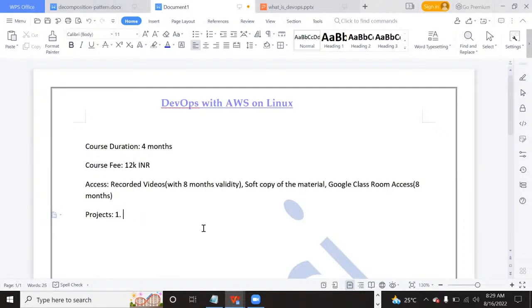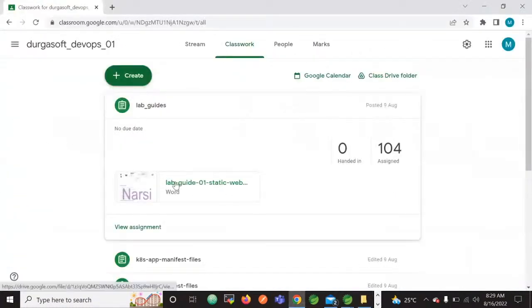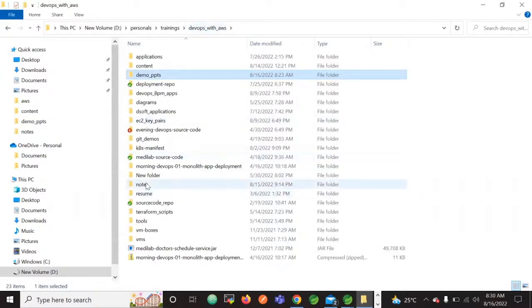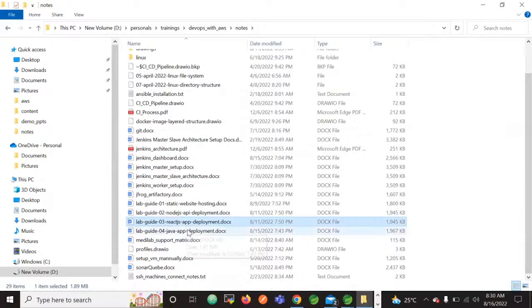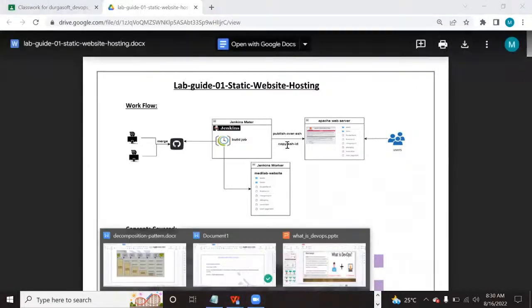In this total of 5 projects, here is one static website hosting. You can see that here in the handout, whatever I have shared. This is lab guide 1, static website hosting. Similarly, we have lab guides for these projects. Lab guide 2 is the Node.js application, lab guide 3 React.js, lab guide 4 Java application, lab guide 5 microservices, lab guide 6 Python application. A total of 6 projects you will do here.